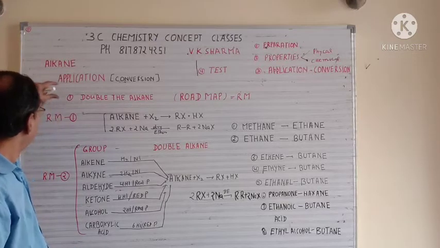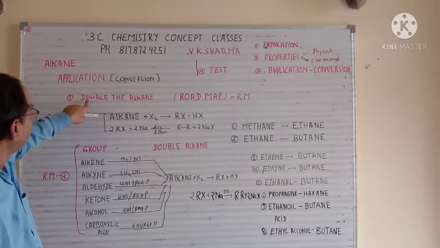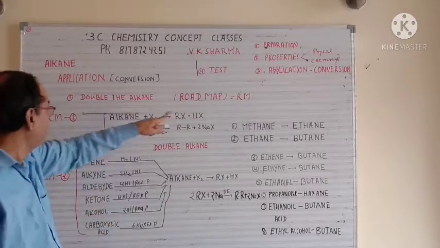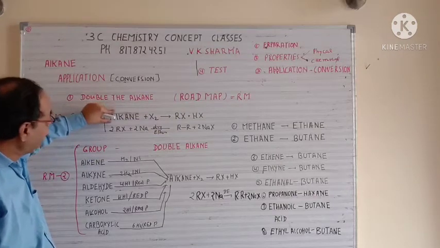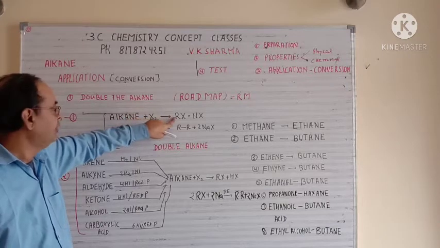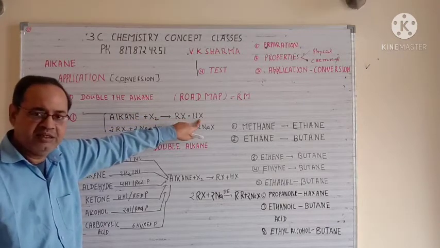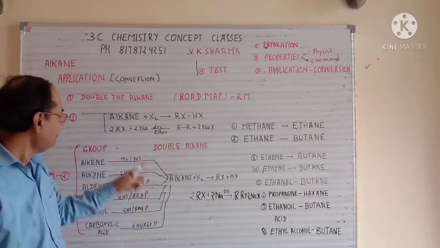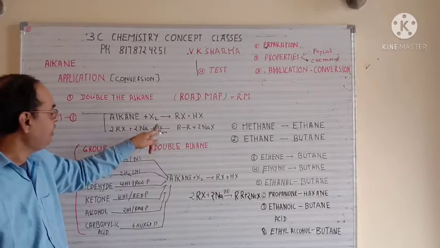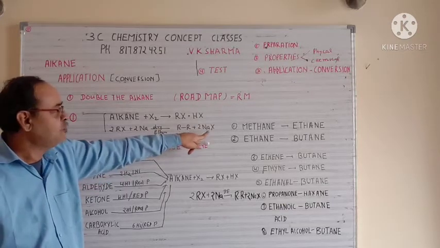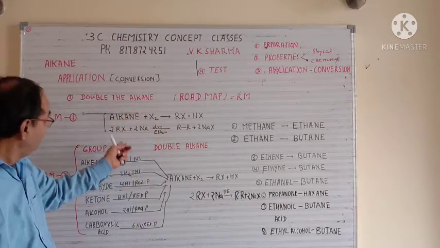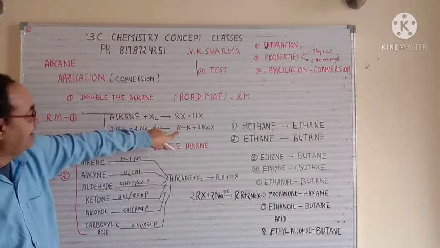For example, the first road map is doubling the alkane, meaning you have to double any alkane. The road map says first take the alkane, whatever the question gives, and react it with X2 in light. That gives you RX plus HX, alkyl halide plus HX. We did this in the properties of alkane. Now in the second step, take 2RX plus 2Na in dry ether, which gives you R-R plus 2NaX. We did that in the preparation of alkane. So when you combine these two steps, you get your alkane in a doubled form.